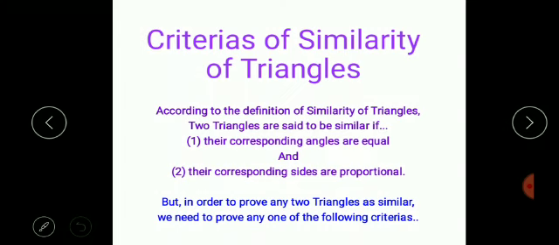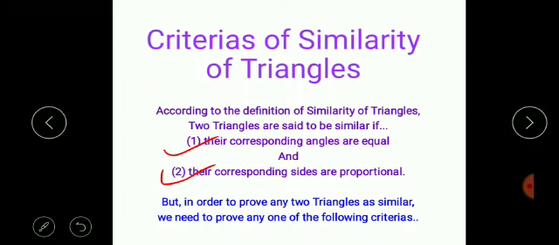What are the criteria? See, generally, what is the definition of similar triangles? According to that, we can say that two triangles are said to be similar if their corresponding angles are equal as well as their corresponding sides are proportional. Two triangles are said to be similar under these two conditions.